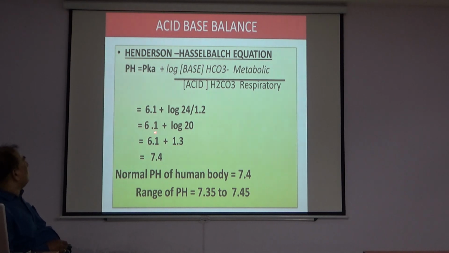pH is equal to 6.1 plus log 20, is equal to 6.1 plus 1.3, is equal to 7.4. That is the normal pH of the human body, 7.4. Range of pH is 7.35 to 7.45.